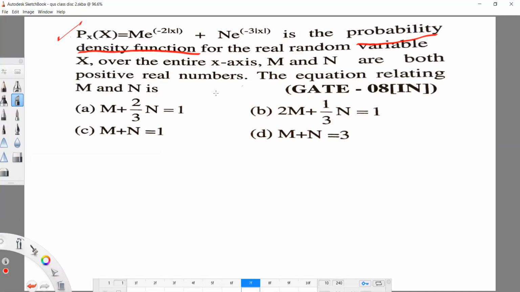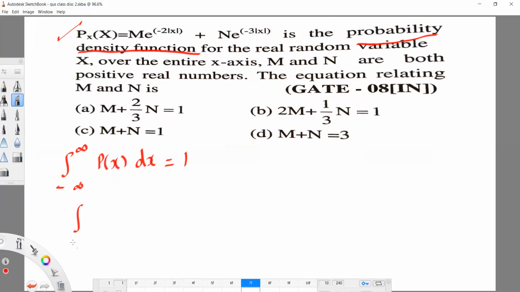Find the relation between m and n. So here also there is an exponential function, e power. So this is continuous. Already I told you, we have to find whether it is continuous or discrete. This is continuous. Therefore, we can write the integral from minus infinity to plus infinity of f of x dx equal to 1. But they have given the notation here as p of x; they use different notations.